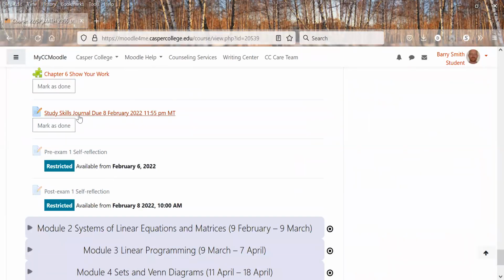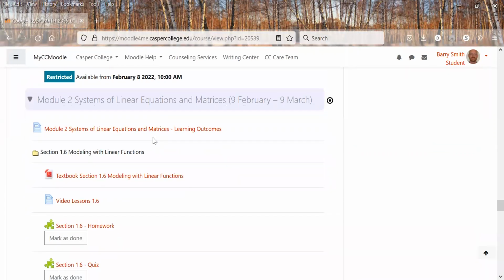Getting down a little further, the study skills journal is where you post about the math study skills I talked about earlier, about the dendrites and the different brain-friendly techniques, and you'll post here on how you're using them based on whatever the prompts are. And then you'll have a pre-exam self-reflection and a post-exam self-reflection. I can't click in those, but basically, are you ready for the test? Did you cram at the last minute? Where are you pre? Then after you take it, it'll open up, and then you can do the post as well.